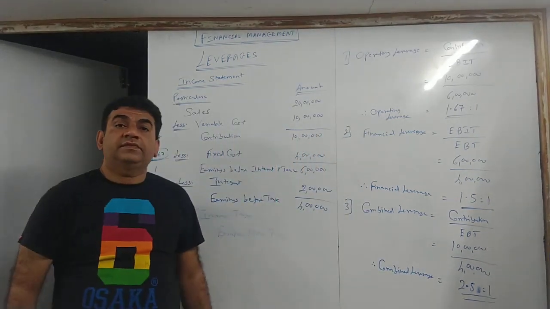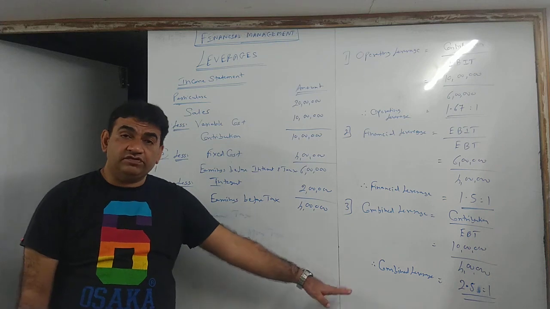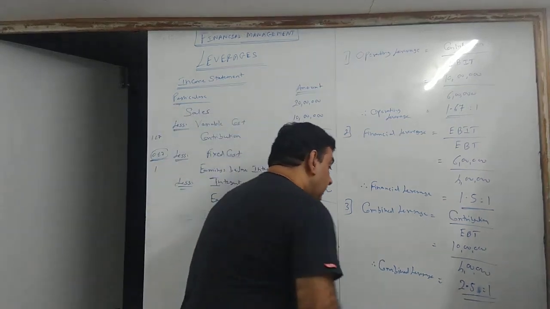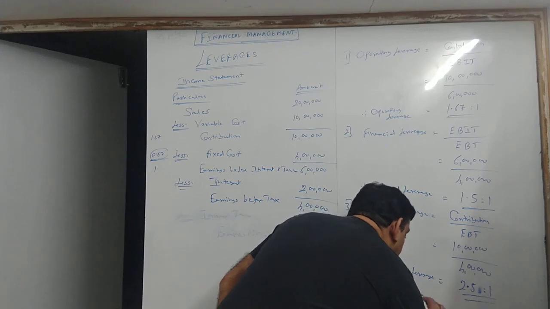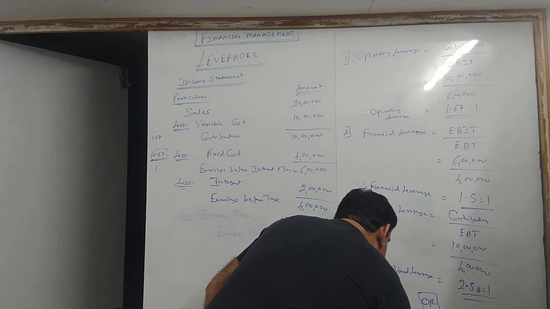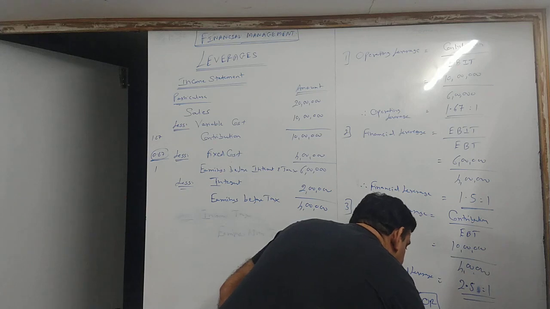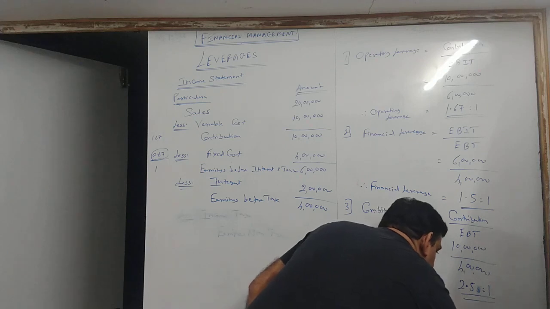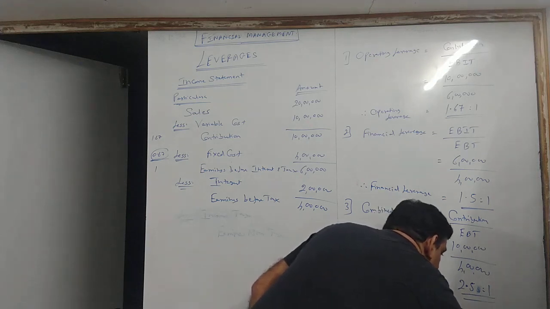Now what we'll do? Not required, but let's do it for a few sums. We will do it by the alternate formula also. What is the alternate formula? Or, combined leverage is equal to operating leverage into financial leverage.